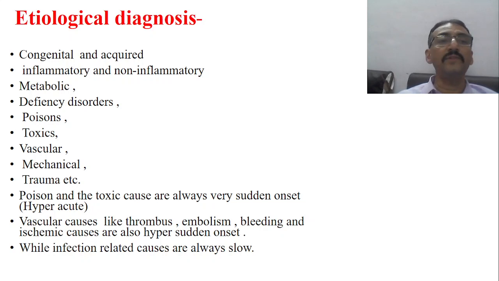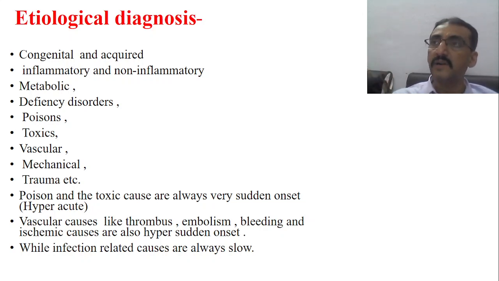Okay. Now, when you look into the etiological diagnosis, it is again almost all a repeat. Now, in case of etiology, whenever you talk, one more important thing is acute onset. This part also comes in this particular concept. Again, you have to recheck whether this problem is acute or chronic. If the problem is acute, okay, now, as I told earlier, there are only 6 causes for acute problems.